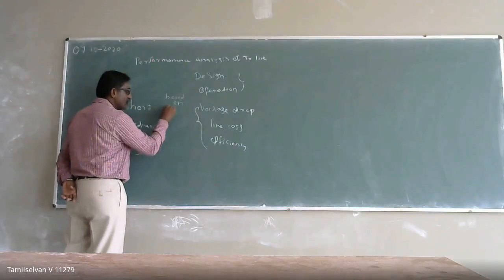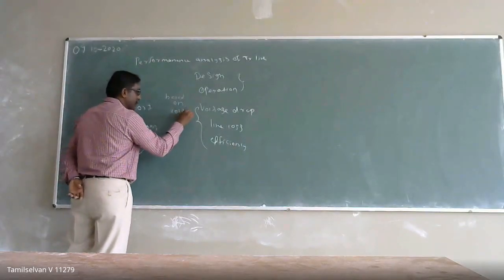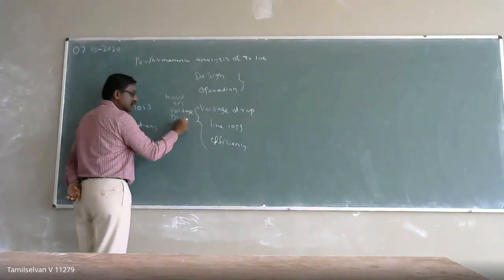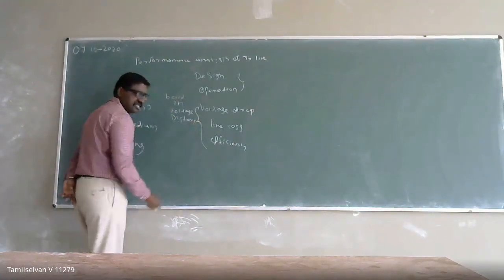One is voltage, and the second thing is distance.